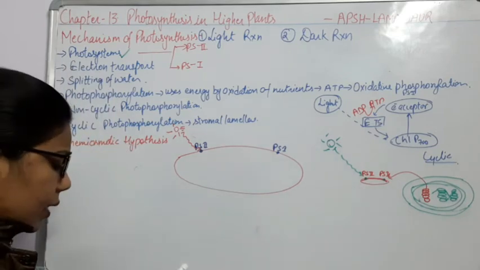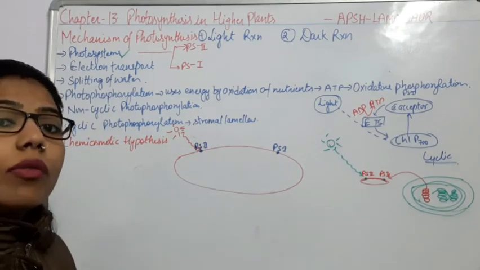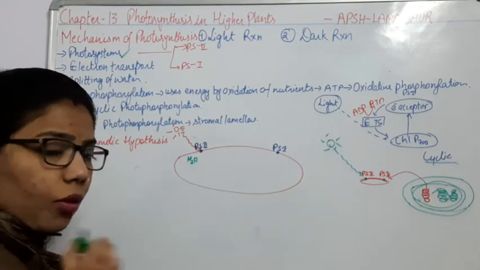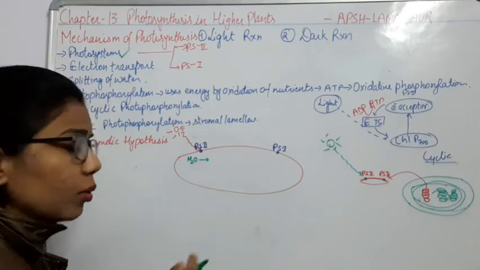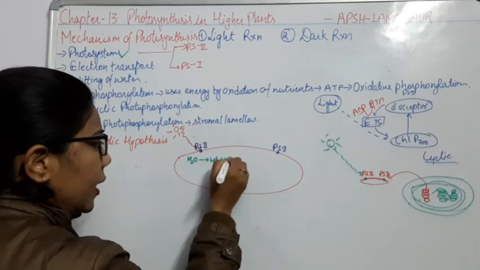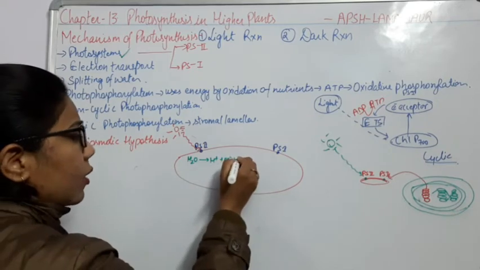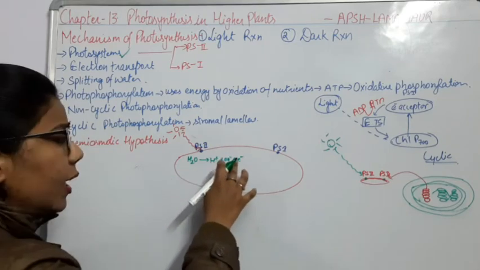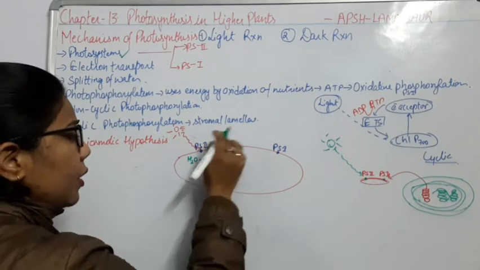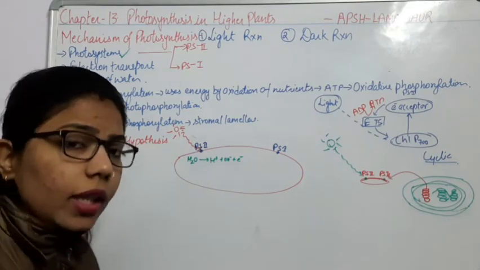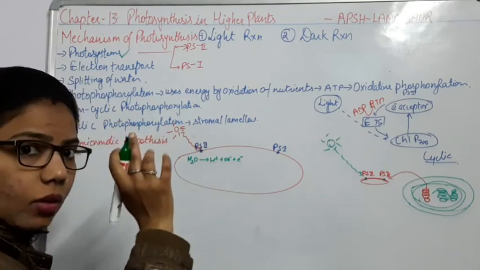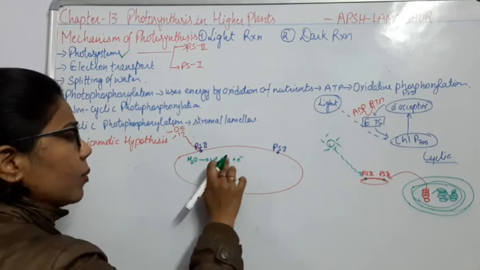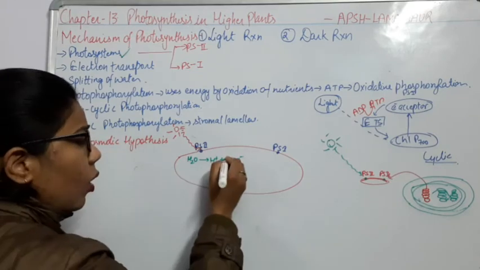Now, as the light comes here, there will be the breakdown of water molecules. We know that water is there. So what is going to happen? This water molecule will get split into H positive plus OH negative ions, along with electrons. So we can say that water gives the oxygen also, because we have learned that the oxygen released comes from the splitting of the water molecule. So we can say how many hydrogen ions and O2 molecules are going to be produced here.